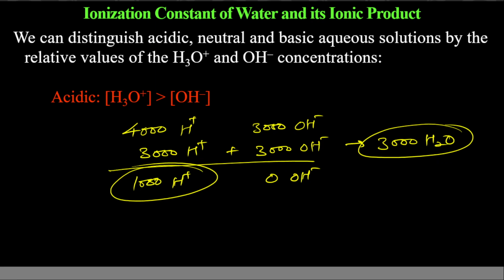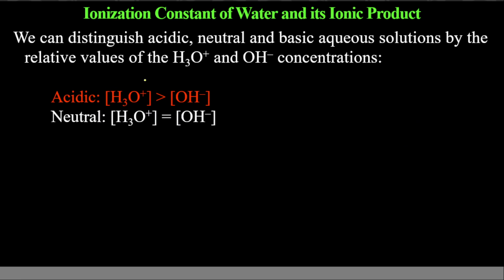Simple concept. So that's why if you have hydronium ion greater than hydroxyl ion, it will be acidic. If you have both equal, it is neutral. If you have hydronium ion less than hydroxyl ion, in that case, hydroxyl will be in excess. The solution will be basic.